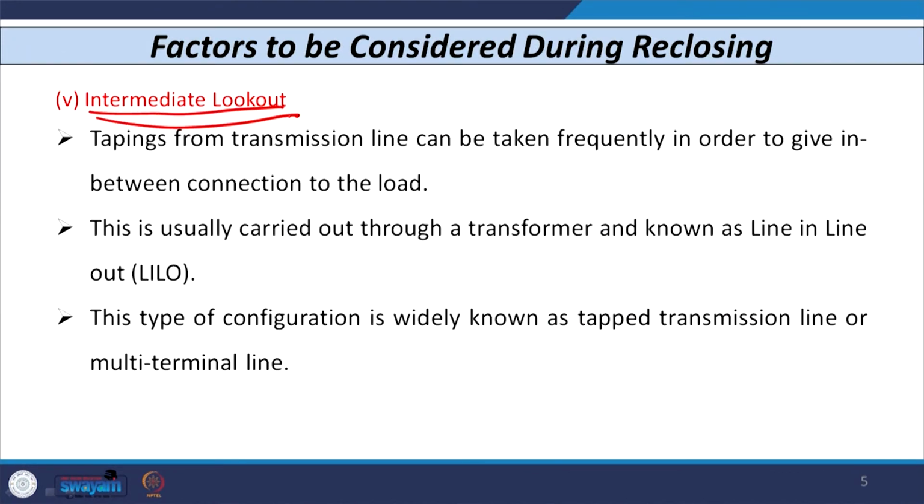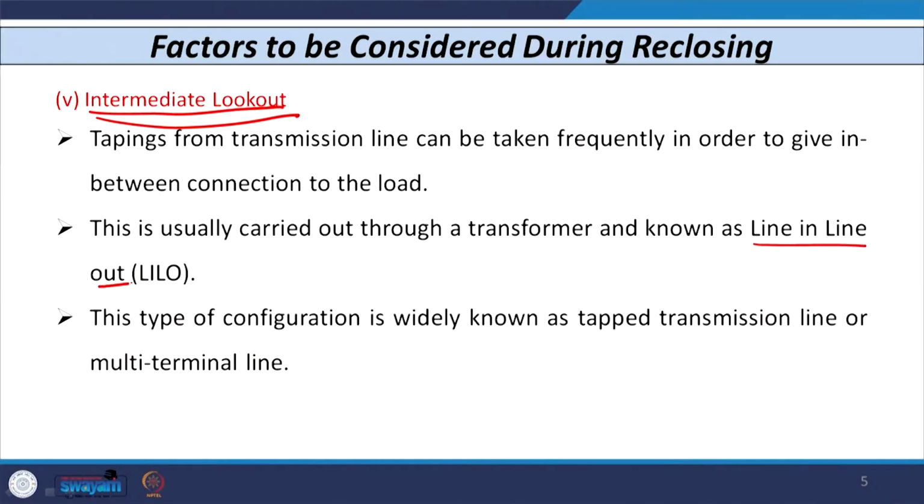Now, the fifth factor, which is very important, is known as intermediate lockout. Now, what is intermediate lockout? We know that tappings from a transmission line or maybe a distribution line can be taken very frequently, and this is required because we need to provide the connection to the load in between.